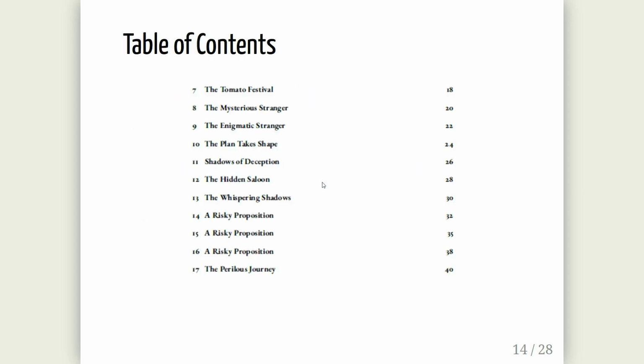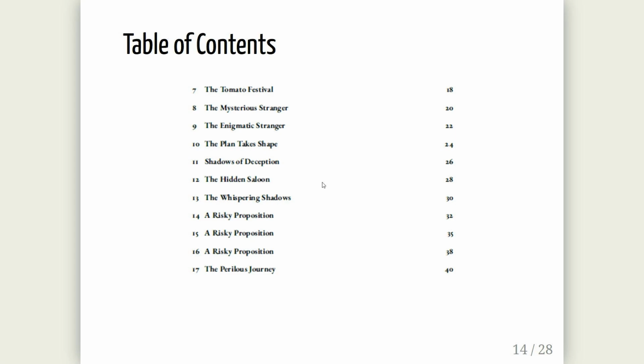So here's part of the table of contents from this book that I have here. And you can see it really likes making chapters called like A Risky Proposition or The Whispering Shadows or The Hidden Saloon, right? Everything is kind of dark and gritty and dangerous, and it makes sense. Like in the abstract, yes, that's what makes a good story. Yeah, there's like a lot of risky proposition.